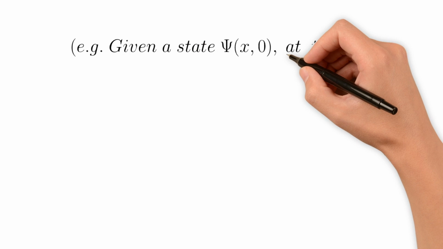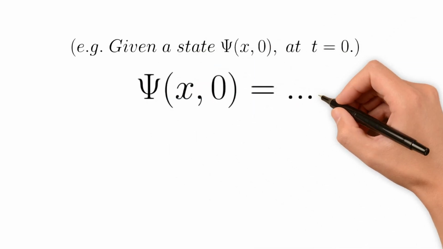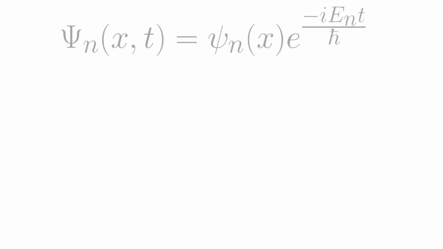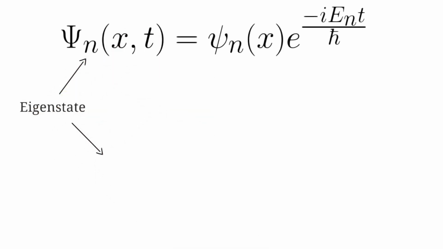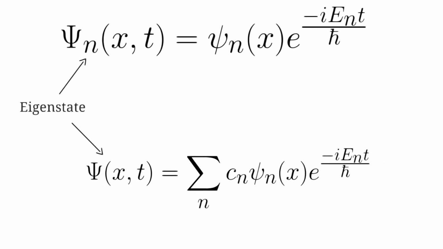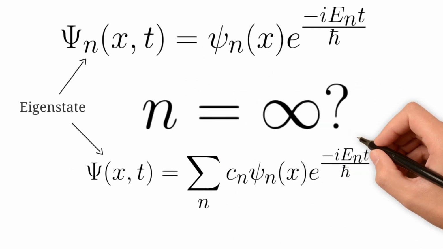First we input the conditions of the potential and then we can solve for psi. But to make things a little more difficult, there's not just one solution. Every function we can find to solve the equation is known as an eigenstate and can be added to any other solution to find another eigenstate. So now we have infinite solutions in any situation.